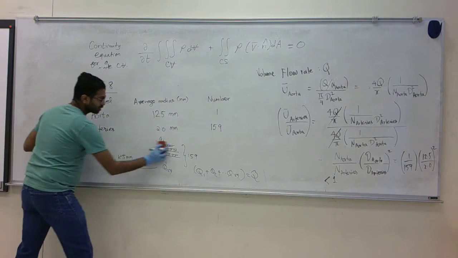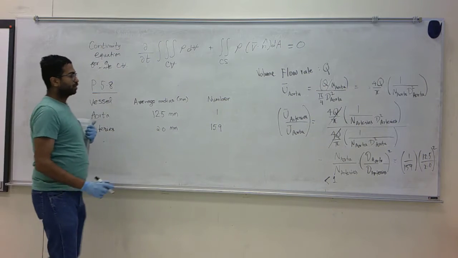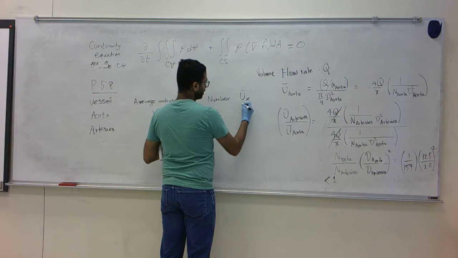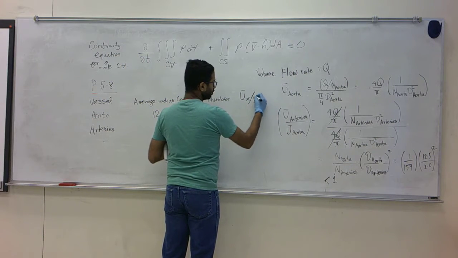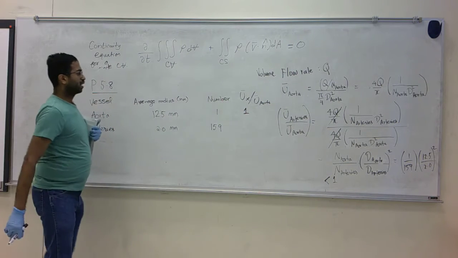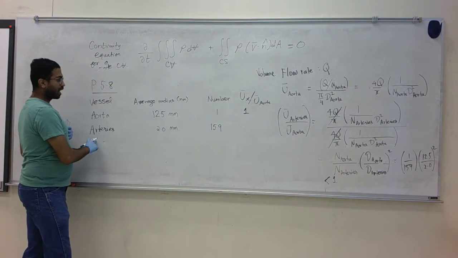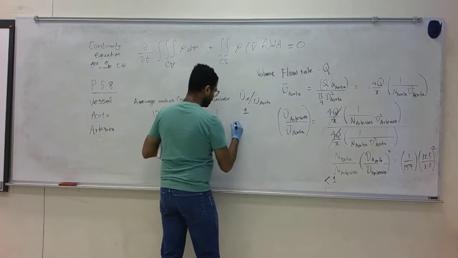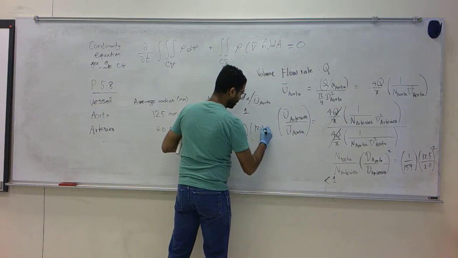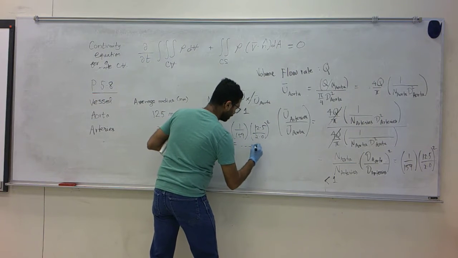So if I continue the same logic, I'm going to write u x divided by u aorta. This is 1, since aorta divided by aorta is 1. Arteries divided by aorta is 1 over 159 times 12.5 over 2 squared, which you can calculate and fill up.